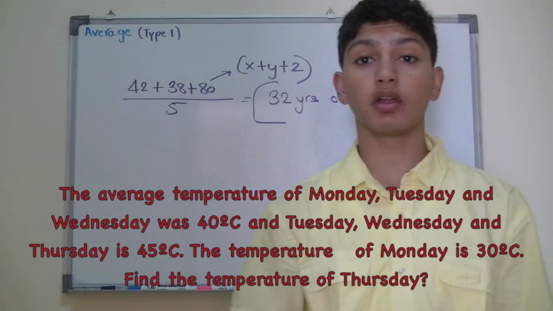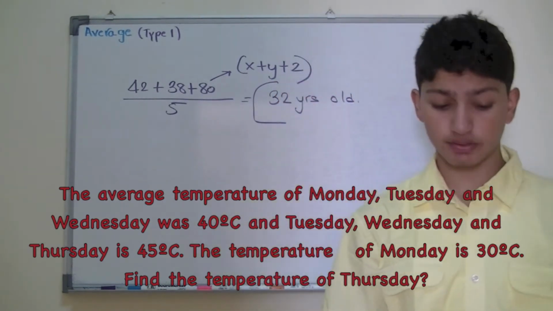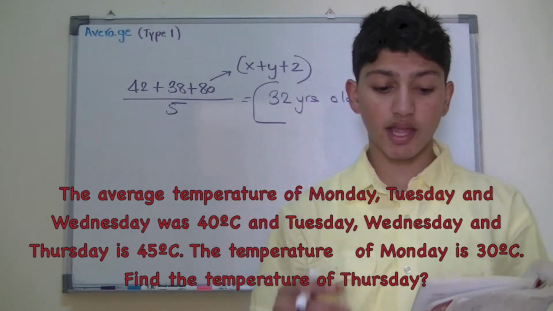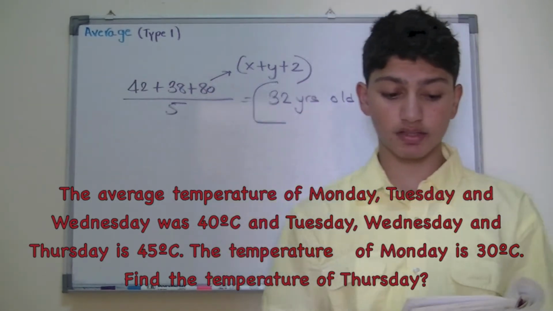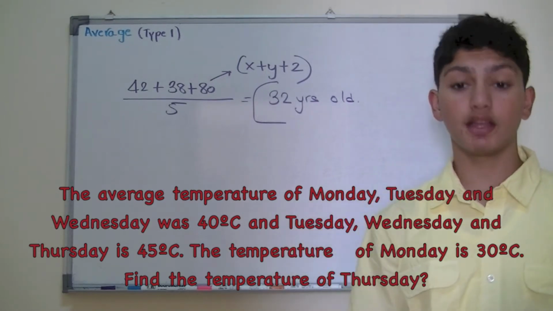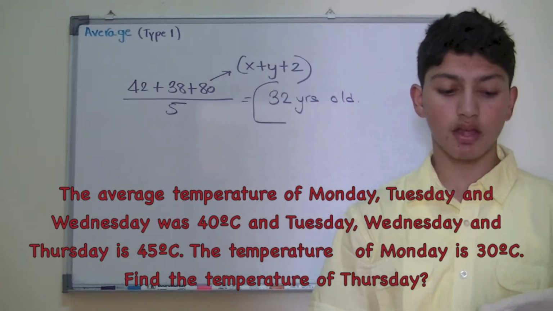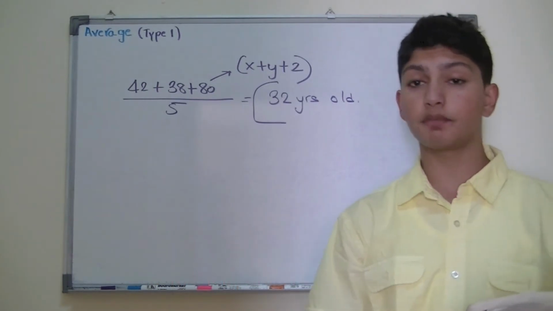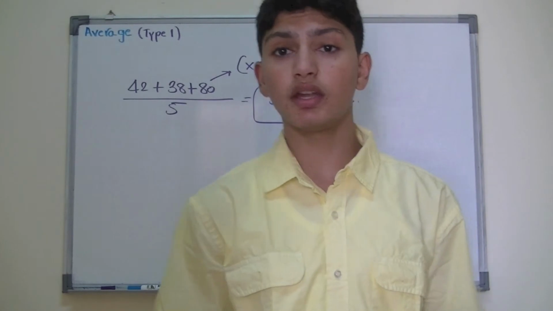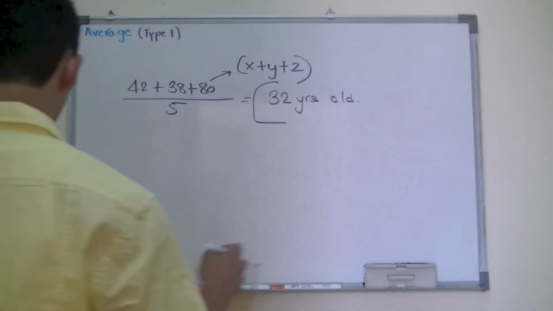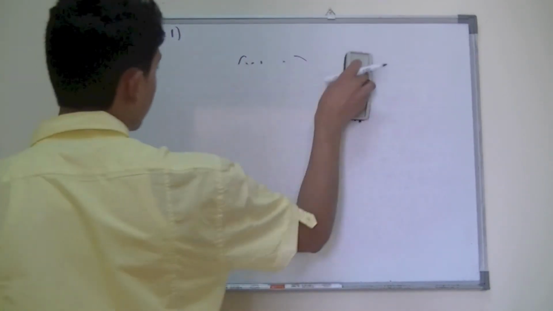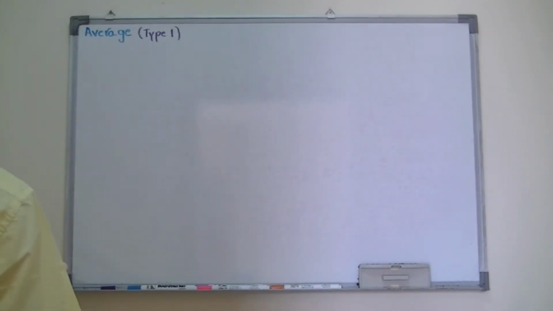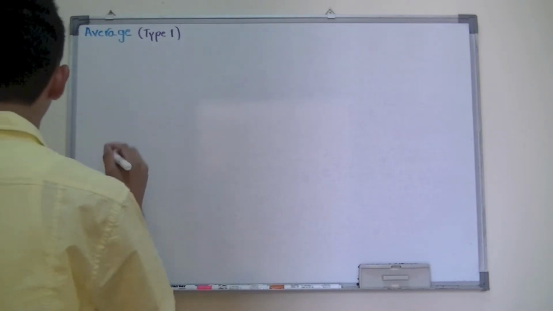Moving on to temperature type questions. So the average temperature of Monday, Tuesday, and Wednesday was 40 degrees Celsius, and Tuesday, Wednesday, and Thursday it's 45 degrees Celsius. The temperature of Monday is 30 degrees Celsius. Find the temperature of Thursday. So here what we do is write down all the given information in order to find the temperature of Thursday.